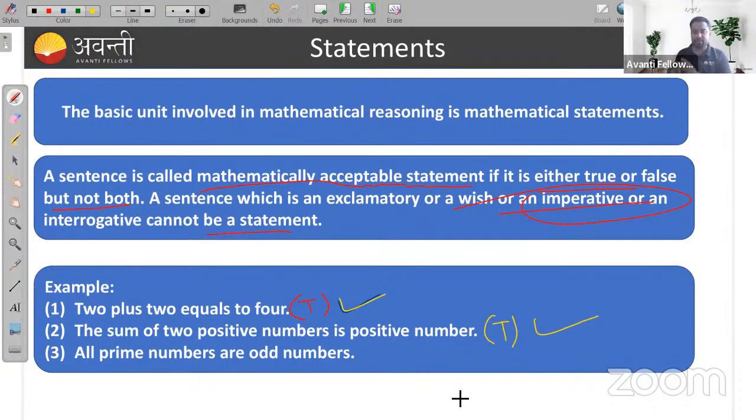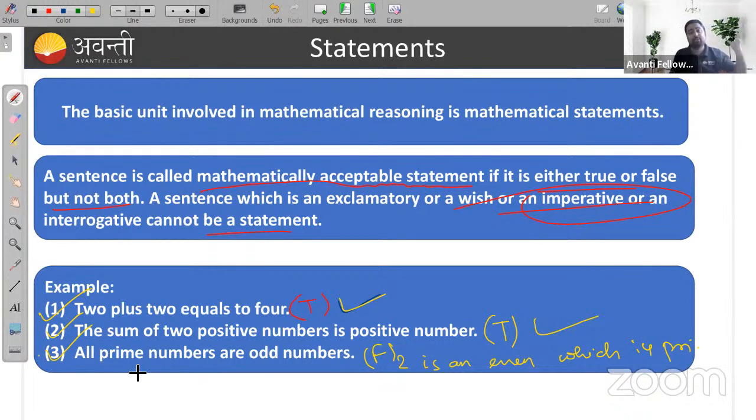No, all prime numbers are not odd numbers, because 2 is an even number which is prime. So this statement is false, but it is a mathematical statement, because even though the statement is false, it's still a statement.